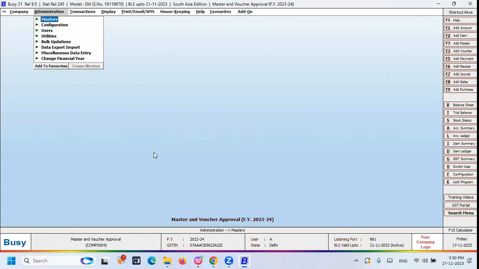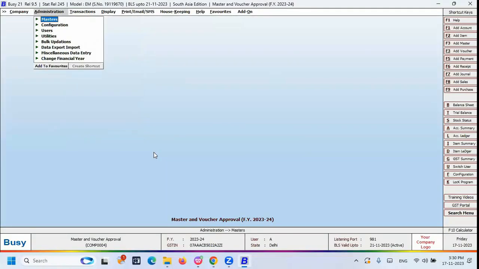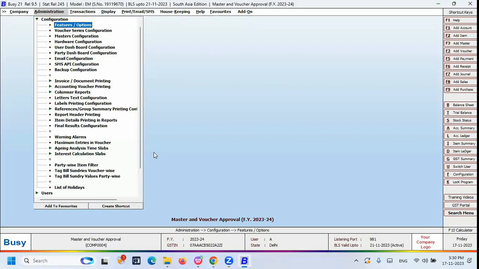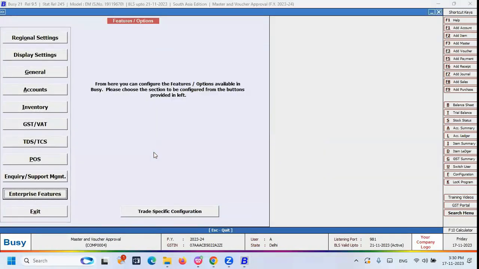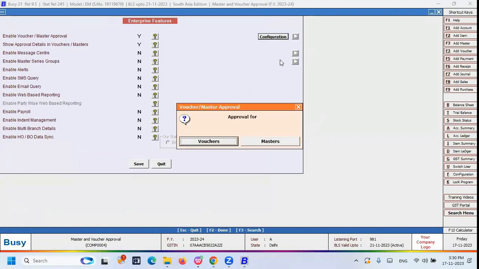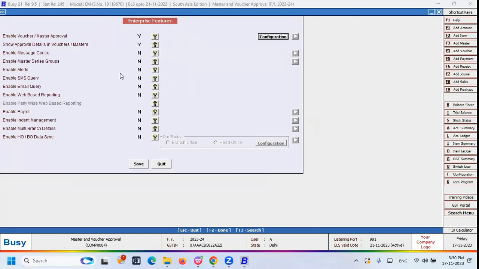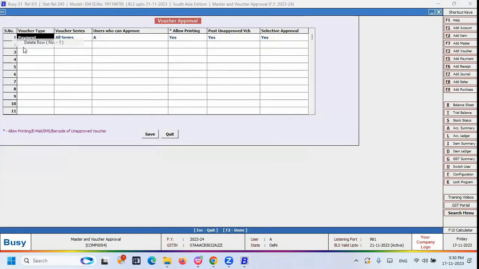Now let me show you how the voucher approval takes place. Again, I switch my company to the admin user, that is called the super user, A user, and I go to the configuration panel, enterprise feature. Under this, I'm selecting the option called configuration. So now let me select vouchers. Here I can delete these two existing configurations, and I can do it one more time.